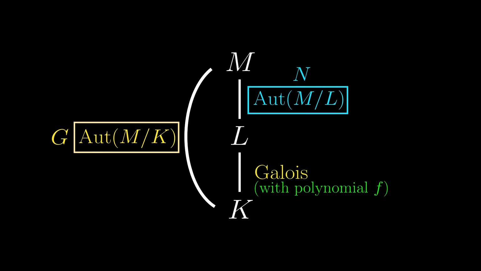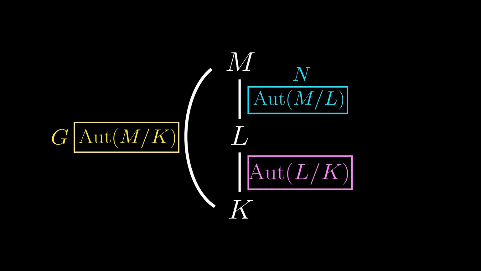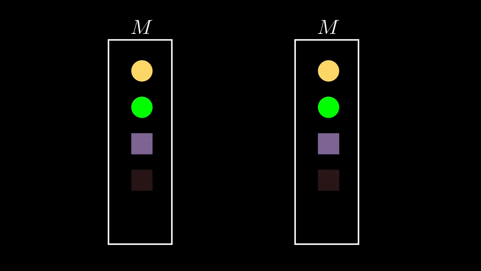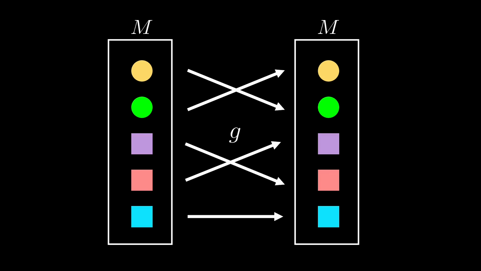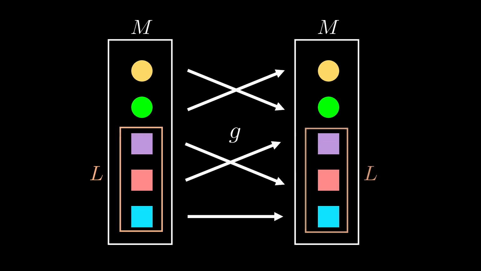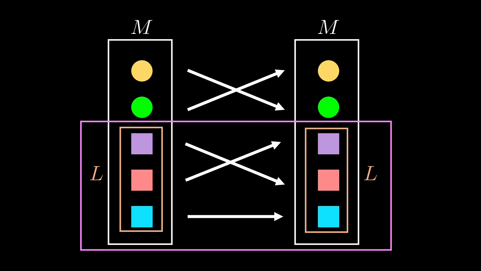Okay, so now we established the relationship between G and N, but what about the remaining Galois group? Let's call this Galois group H for easier reference. The elements are automorphisms of L, and here is the insightful idea. An automorphism of M looks something like this, sending elements of M to itself. However, as noted before, such an automorphism would also send elements of L to itself. So if we focus on what G does in L, it looks exactly like an automorphism of L.